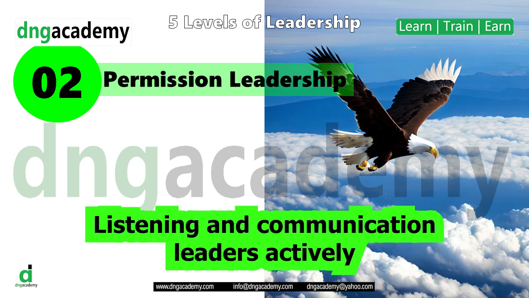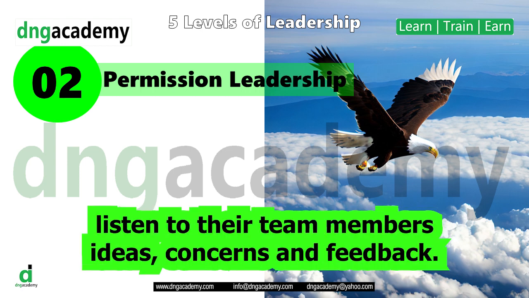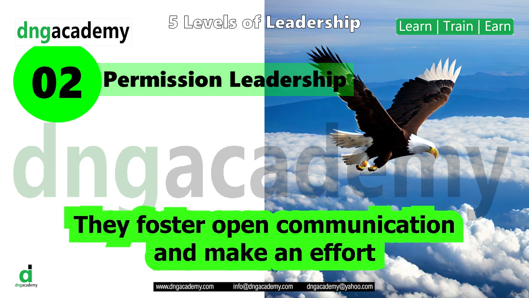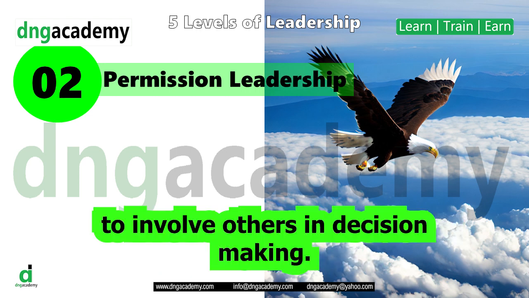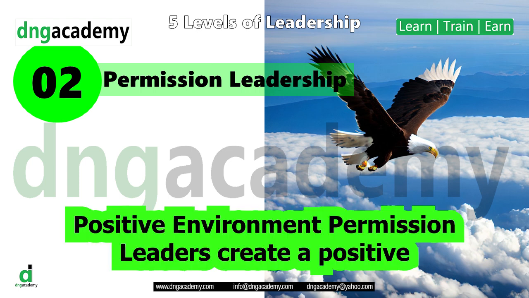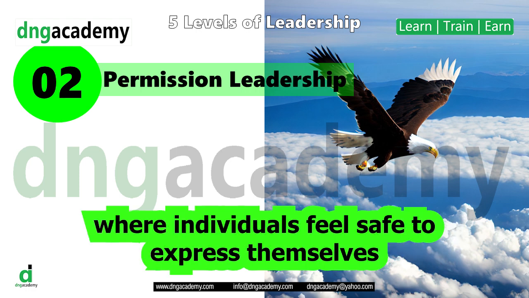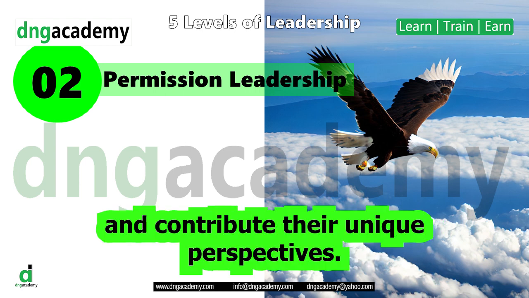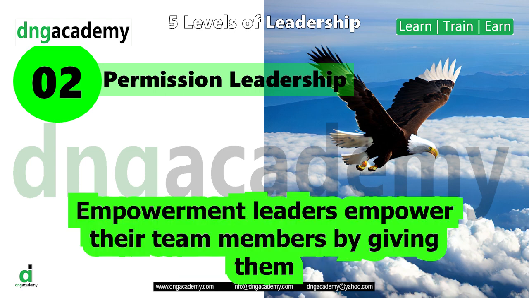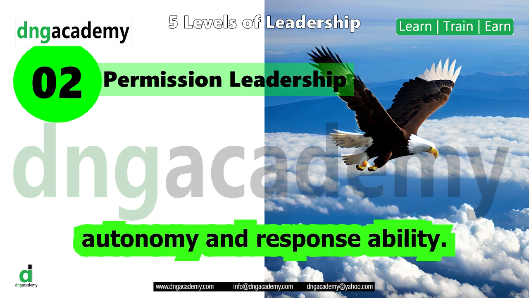Listening and communication. Leaders actively listen to their team members' ideas, concerns, and feedback. They foster open communication and make an effort to involve others in decision-making. Positive environment. Permission leaders create a positive and inclusive work environment where individuals feel safe to express themselves and contribute their unique perspectives. Empowerment. Leaders empower their team members by giving them autonomy and responsibility.